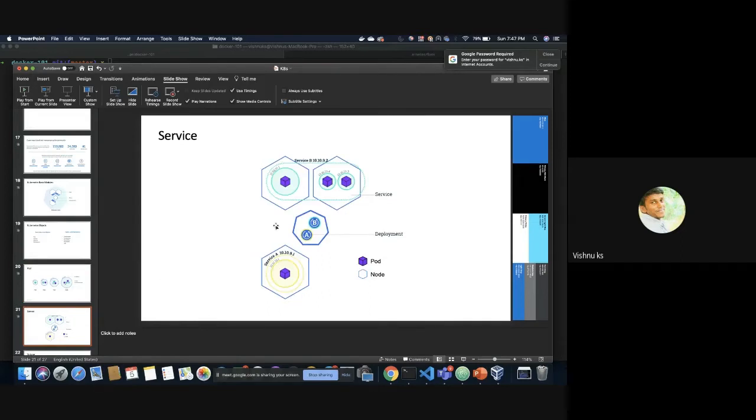And service. If you look here, it's a pod, and this pod has an IP. And when we create a service, that service will also get an IP, and this IP will be mapped to the pod IP. Just look at this image only. It's easier, I guess.